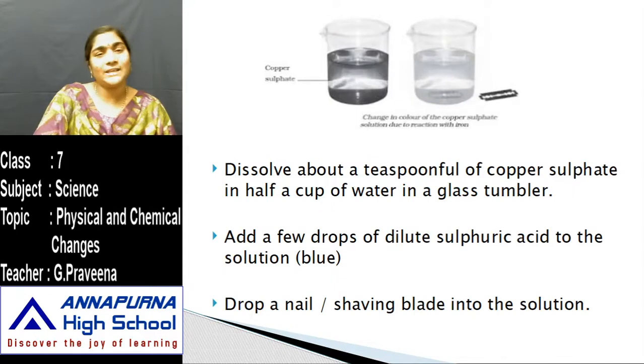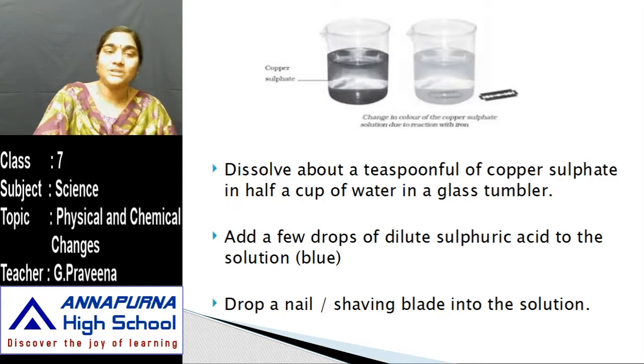Let us observe one more example to see a chemical change. For this activity, you have to take a teaspoonful of copper sulfate in half a cup of water in a glass tumbler. Now to this you have to add a few drops of dilute sulfuric acid. So you take a beaker, and in that you take a teaspoonful of copper sulfate mixed in water. Then to this solution you add dilute sulfuric acid.